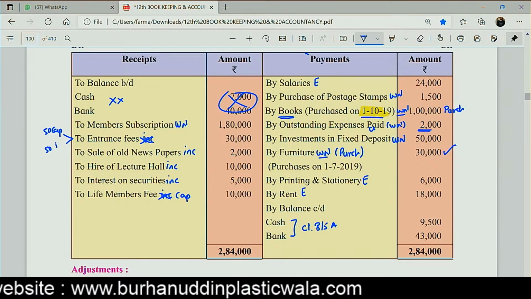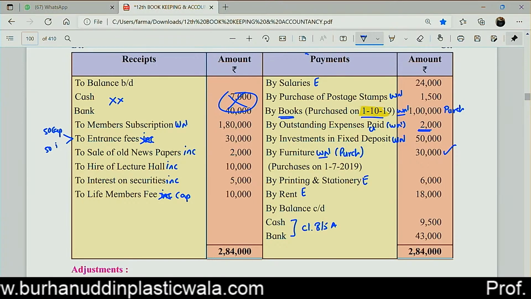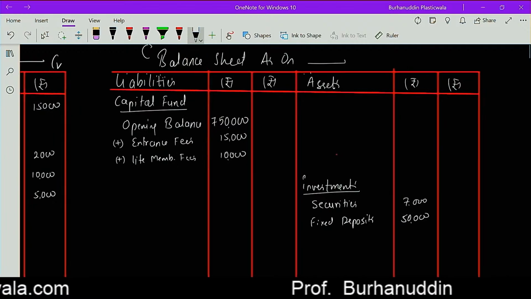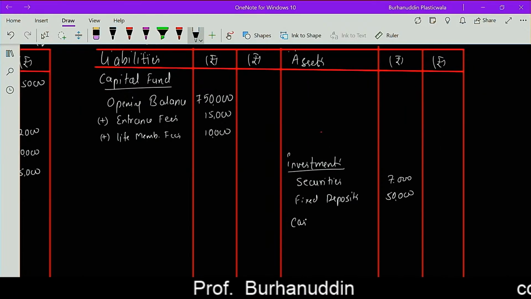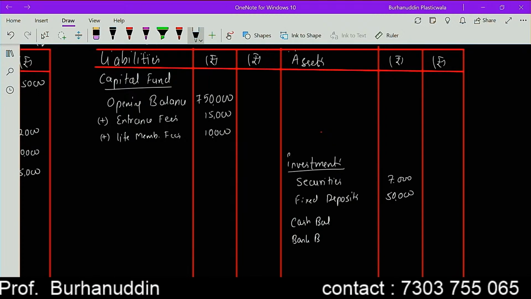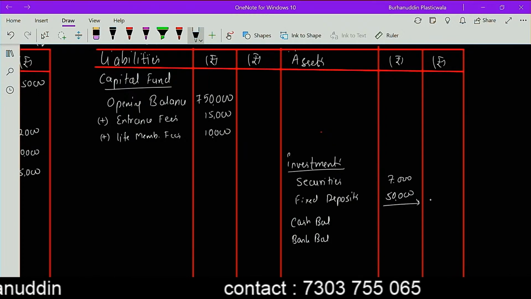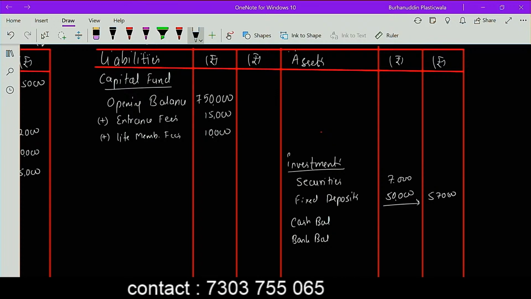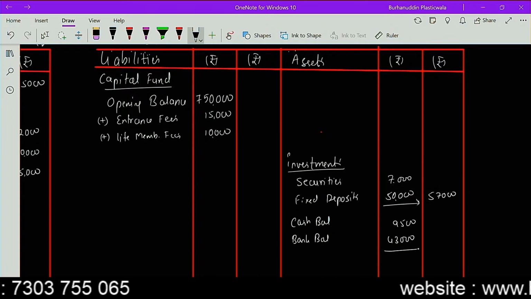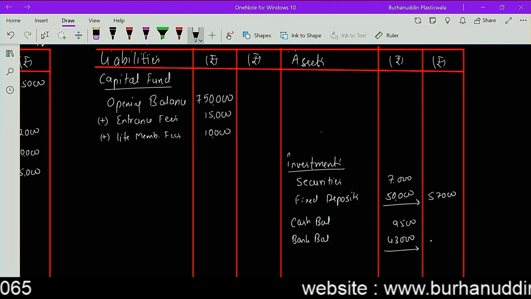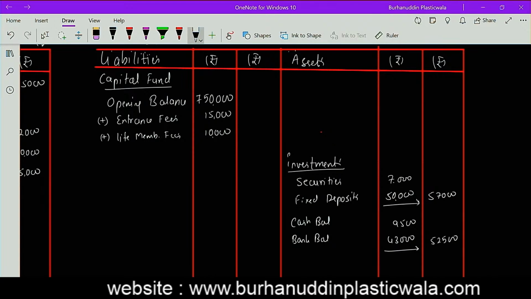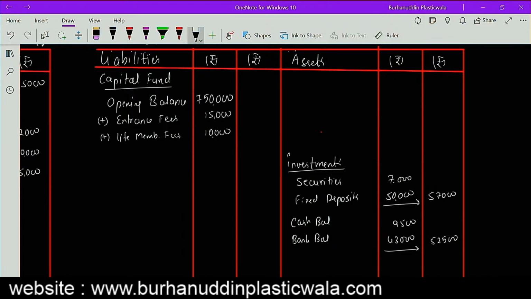So balance जाएगा अपना closing balance में 9,500, 43,000. Cash balance, bank balance. This will be 57,000. We have no adjustment. Directly बाहर लिख दो इसको. 9,500, 43,000. आप चाहो तो उसको अलग भी लिख सकते हो. This will become 52,500. अलग अलग भी बाहर लिख सकते हो. That's not a problem. Next one.